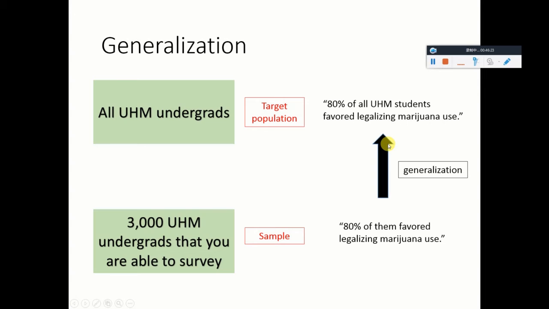And this is quite a leap, as you can imagine, right? The key for us to make this generalization is to make sure that your sample is very, very similar in terms of all aspects that you can think of to the target population.